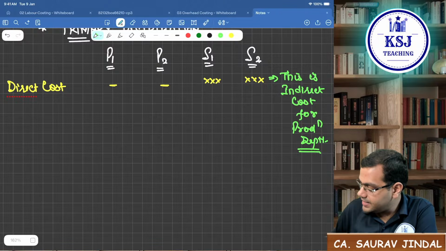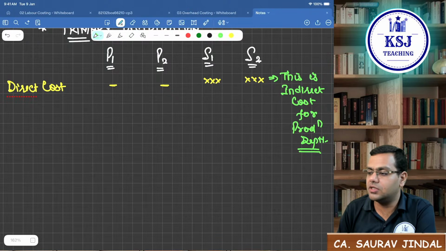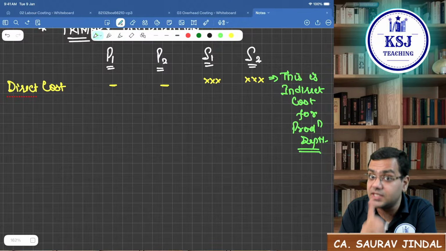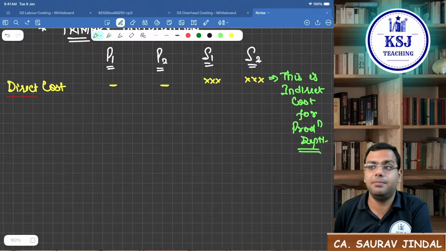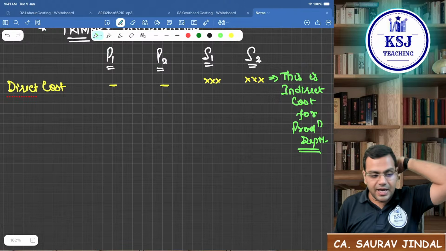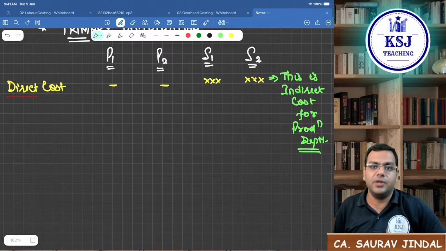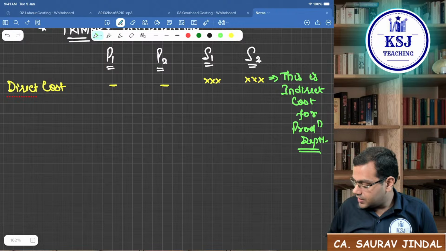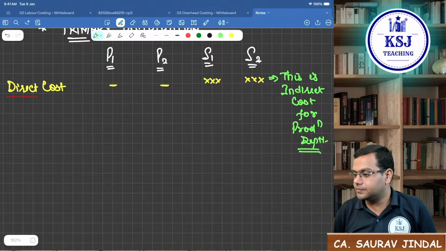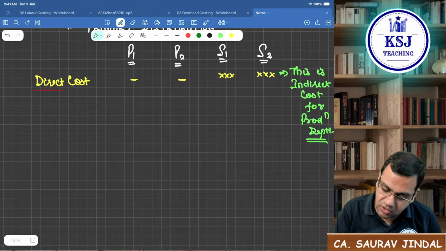Right? This is indirect cost for production department. So we have to take this direct cost of only and only service department, not the production departments, because the direct cost of production department is what? Direct cost of production department is already identified in 1 unit. So that is not an overhead at all. Clear? Now next, after the direct cost, what you will take?